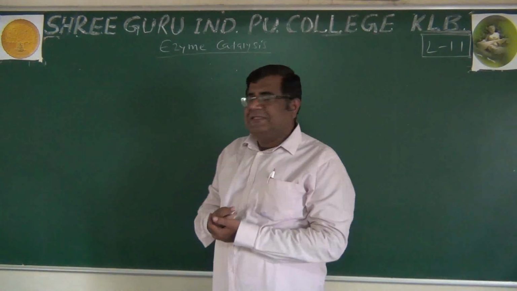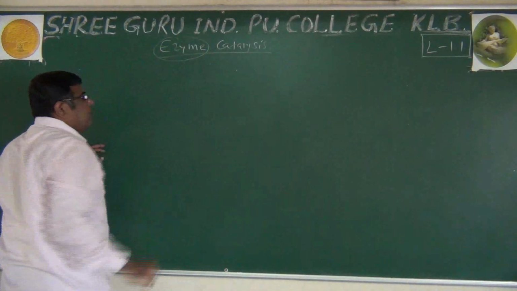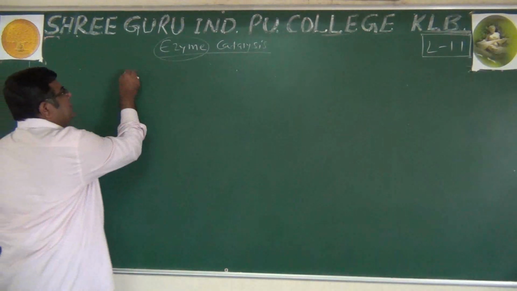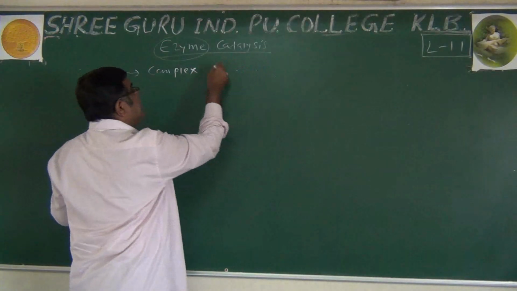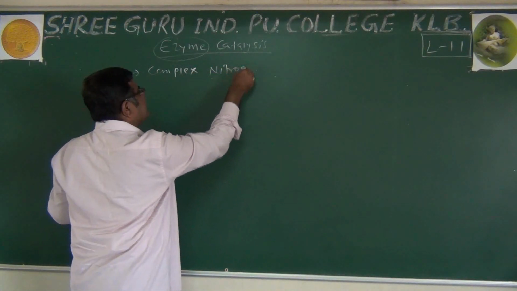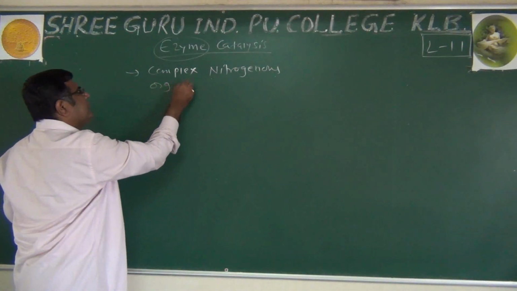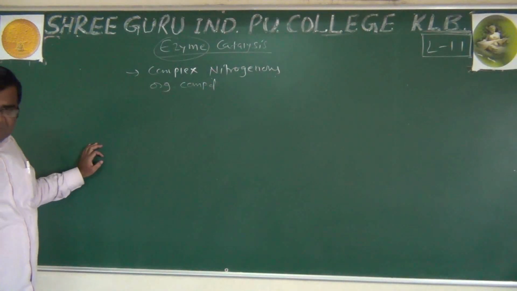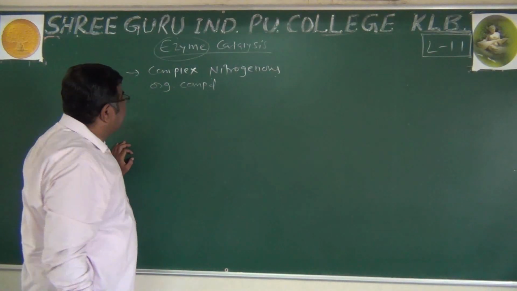In the enzyme catalysis, first we should know what we mean by enzyme. If we look into the chemical structure of this enzyme, we can say that it is a complex nitrogenous organic compound, means along with nitrogen it also contains carbon and hydrogen.